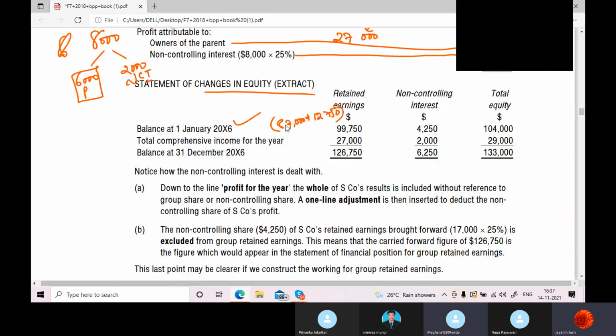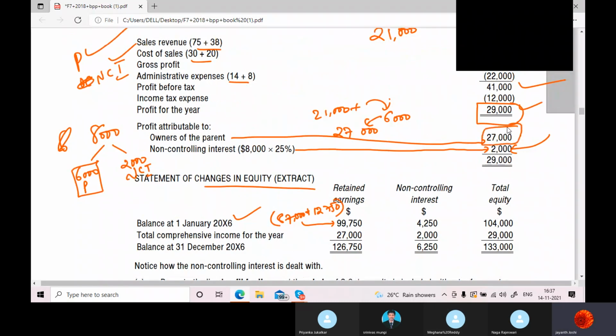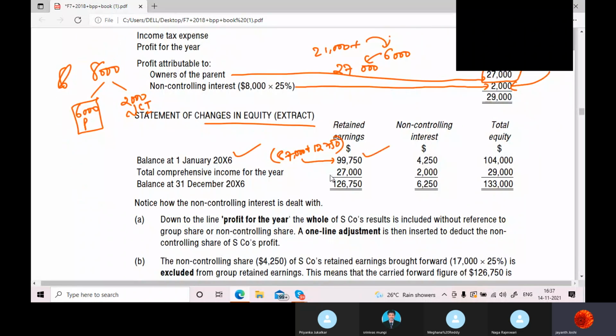87,000 plus 12,750. How much is that? 99,750. Yeah, and what is this year's profit they are supposed to get? 7,000. This is the opening balance of retained earnings, na? And whereby they also have got the share from the subsidiary's retained earnings. And this year, current year profit, what they are supposed to get, they will transfer to the retained earnings. What is the retained earnings balance at the end of the year? 1,26,750.